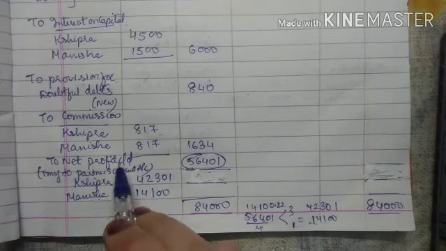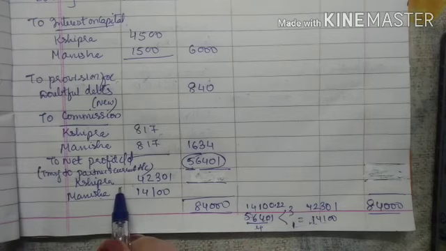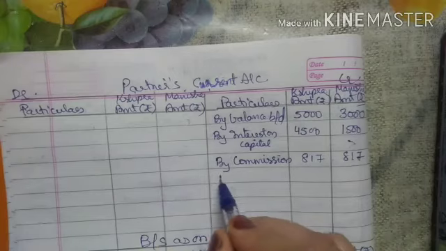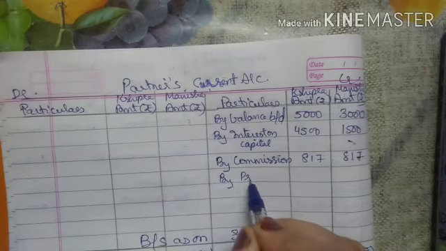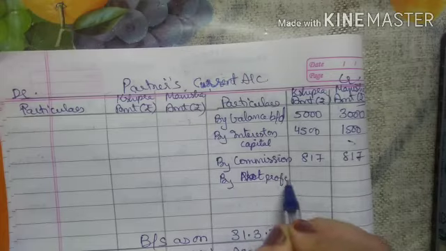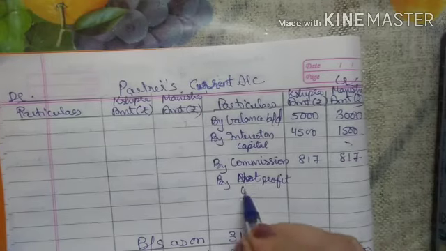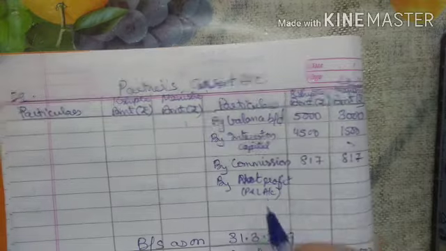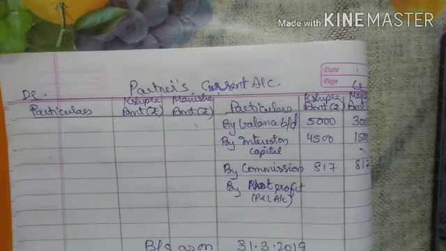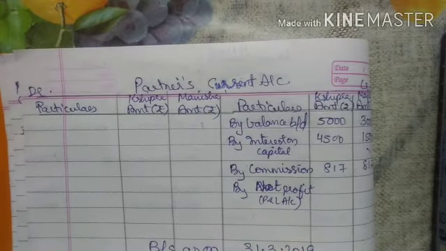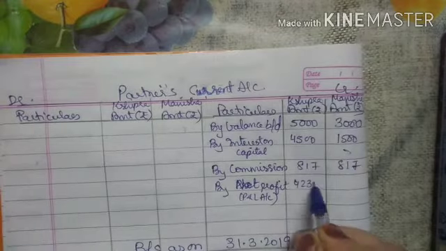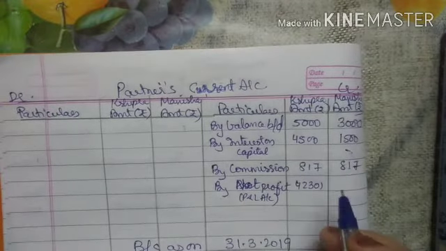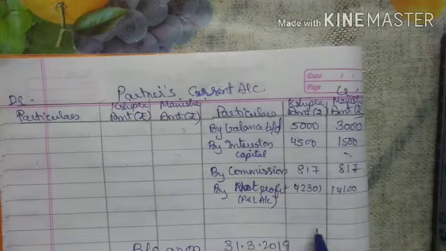As it is profit, it will come in the credit side. Here it is in the debit side. So in the credit side, I will write here by net profit, right? So that is what P&L account, right? So my net profit amount came to 42,301 for Shipra and 14,100 for Manisha.